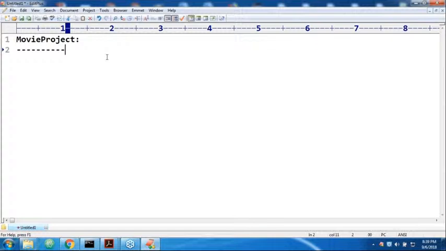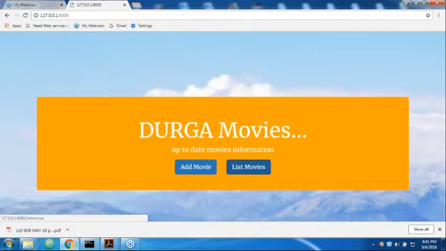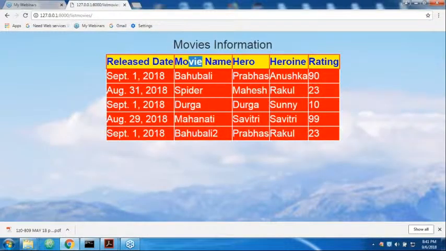Now just observe, let me start the server at 127.0.0.1, port 8000. Wonderful. Have you observed a beautiful example? Durga movies. Okay, list movies, what movies are there? Let me click list movies. Beautiful. Movies information: release date, movie name, hero name, heroine name, and then rating.